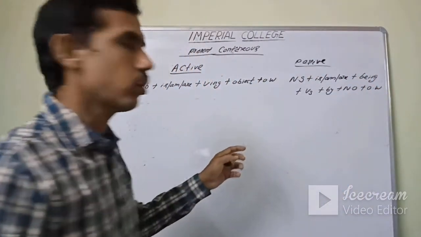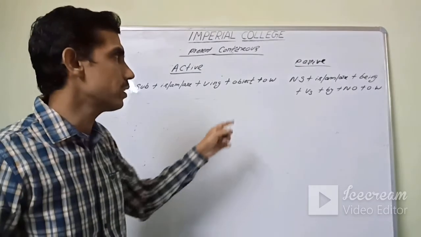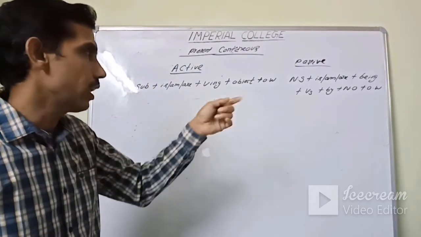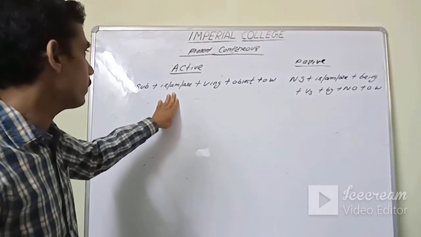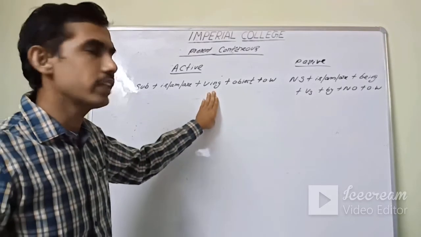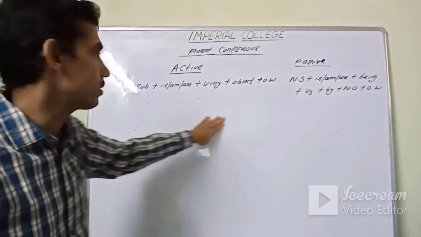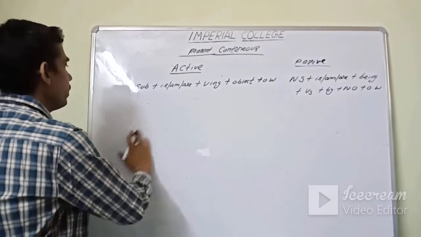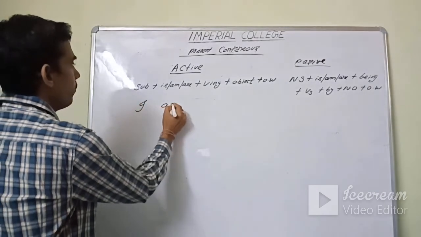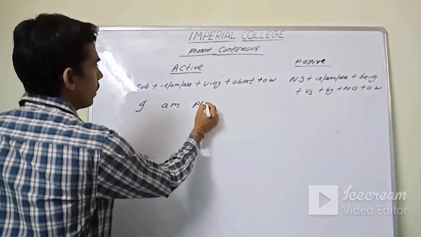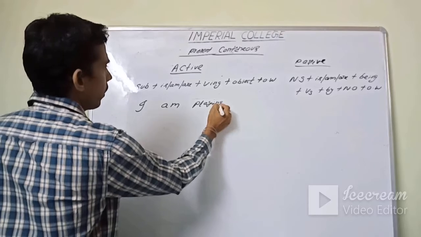I am writing the short form. NS means new subject, NO means new object and OW means other words. Okay. So in active, subject plus is MR plus VING plus object plus other words. Let's take an example. The same example I told you: I am playing cricket.